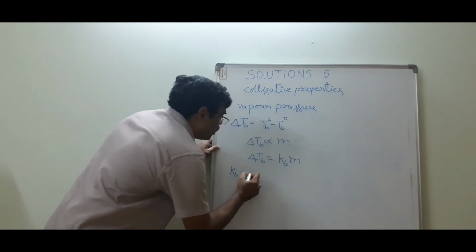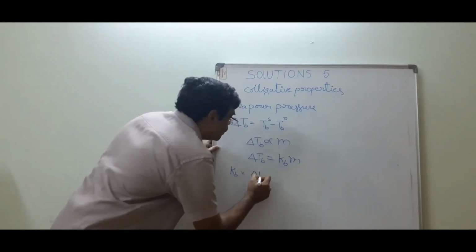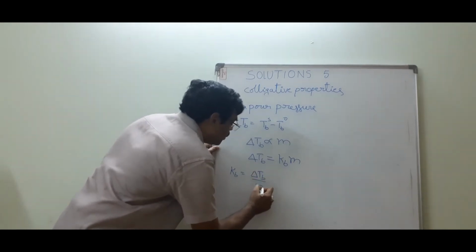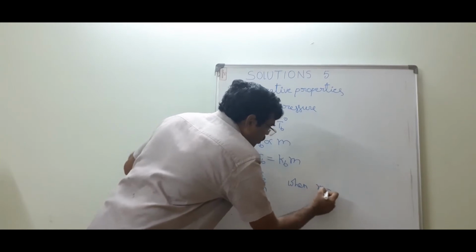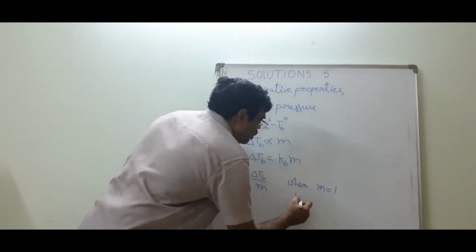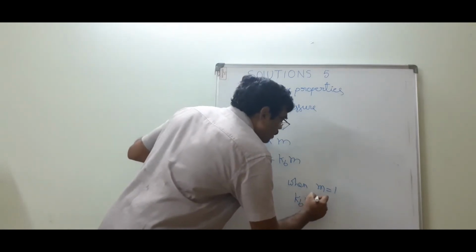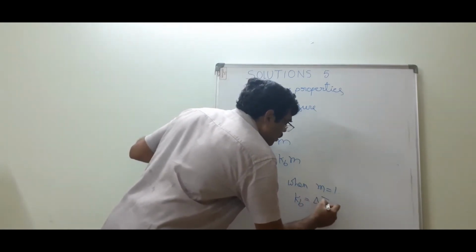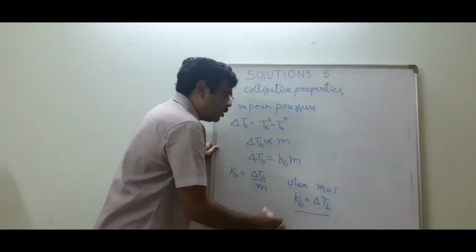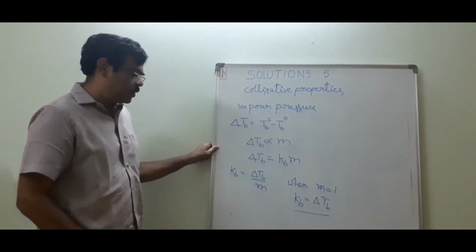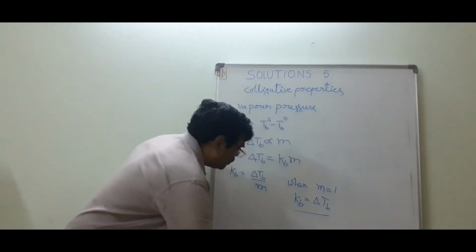Now Kb is equal to delta Tb when molality is equal to 1. It is also called molal elevation constant. Kb is equal to delta Tb when m is equal to 1.